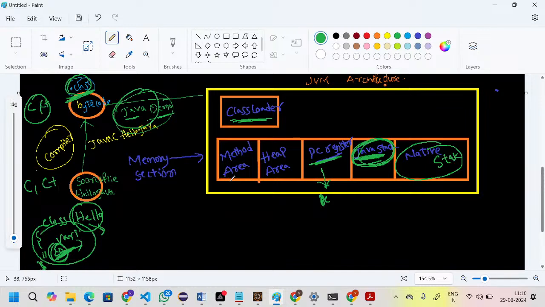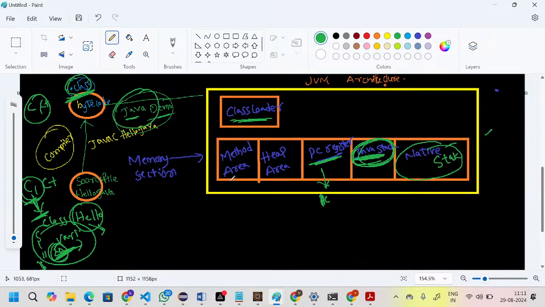At the time they were introduced, this JVM architecture was also made with the C language only. Are you guys clear with my point? This JVM architecture is also developed with the C language, so that's why they have provided some native languages.